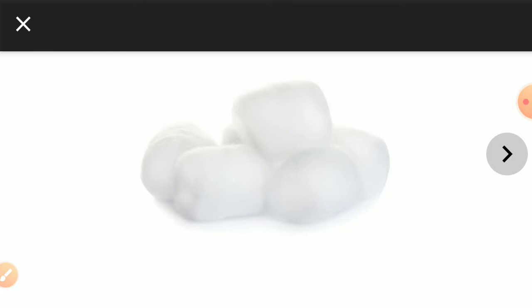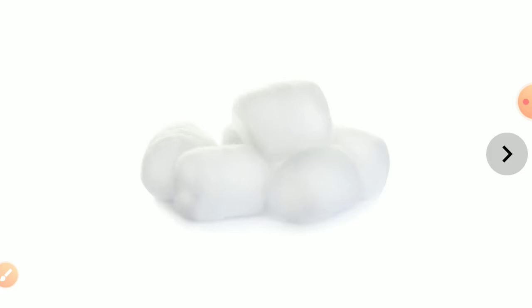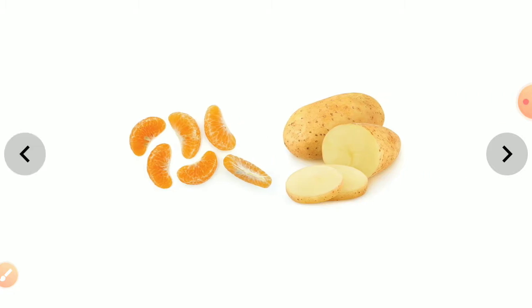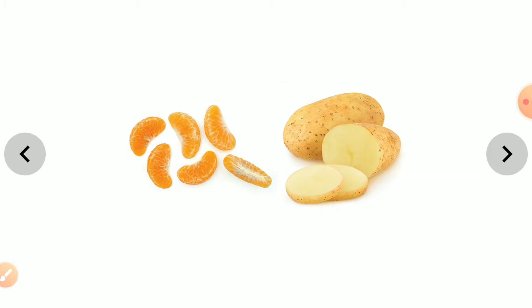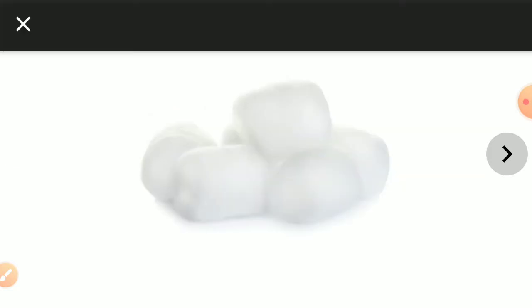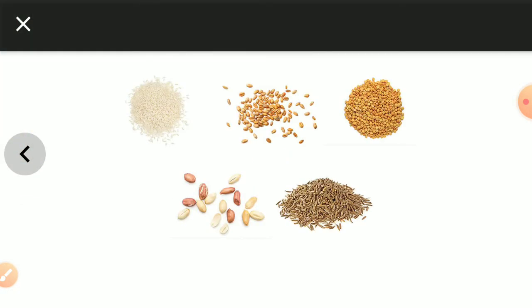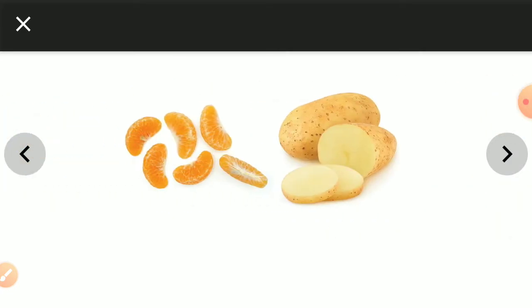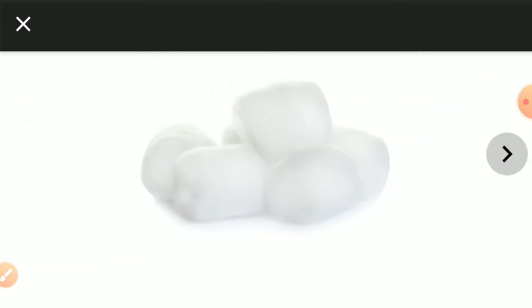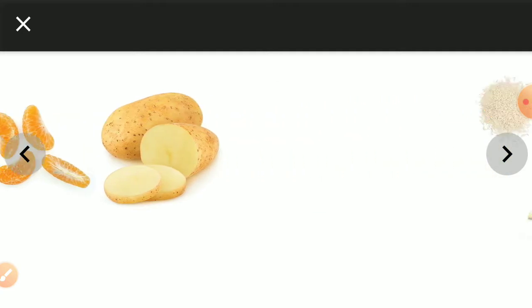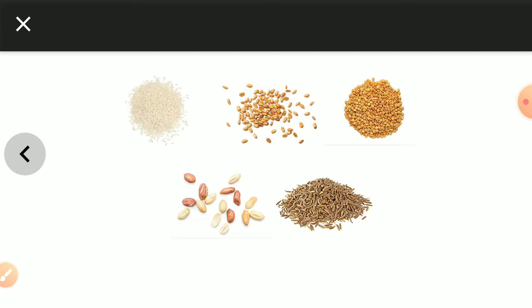Observe these pictures carefully. One is cotton, the second one is fruits and vegetables, potato and orange, and the third one is rice grains, all the types of grains and pulses.